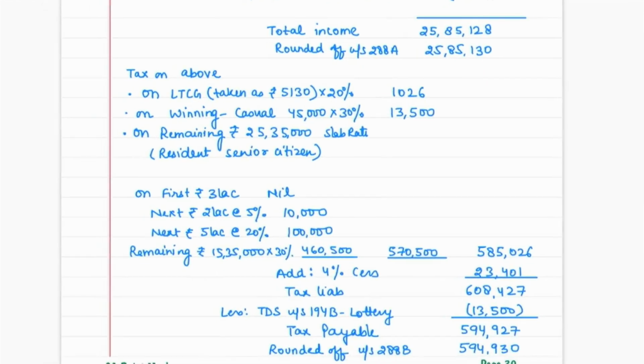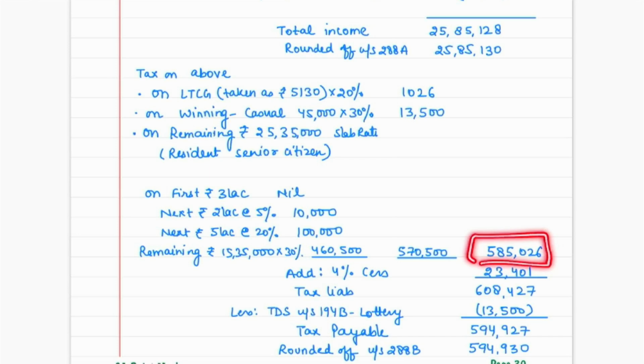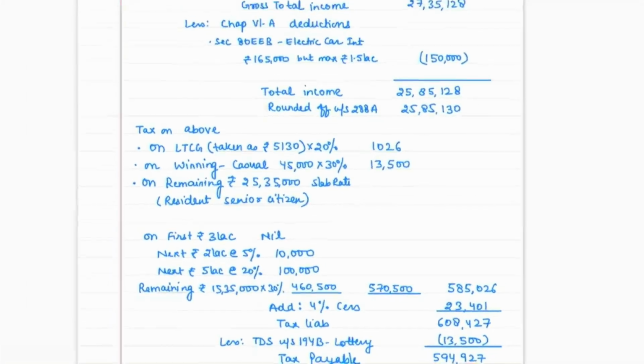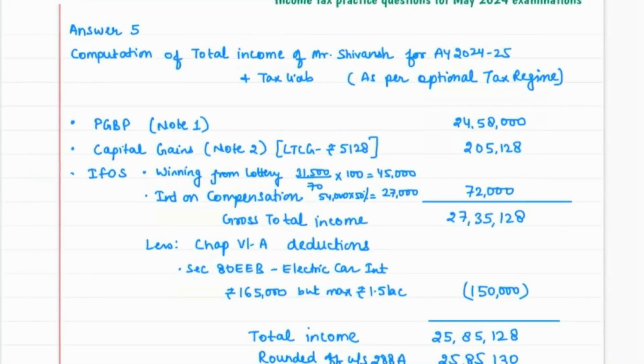So our total tax comes to, if I add my total tax, it comes to rupees 585,026 plus cess. This is your tax liability. And yes, on lottery, 30% TDS was already deducted. So the tax payable comes to 594,927. And you can round it off to the nearest 10. Right? If you remember this section, you can mention the section number also. Otherwise, it is fine. So this is finally your answer number 5.